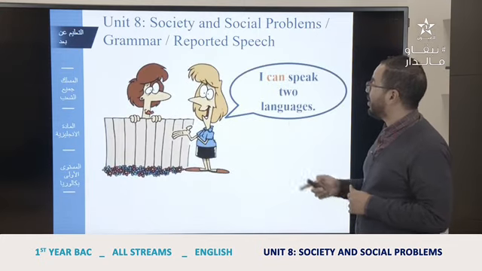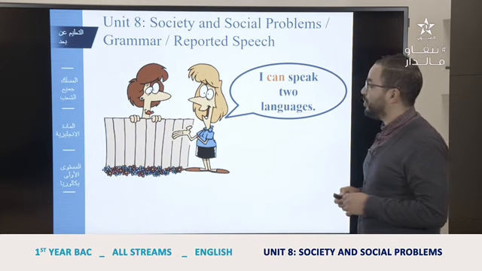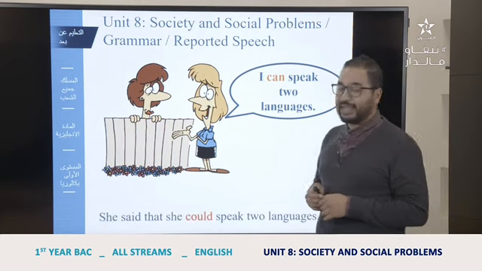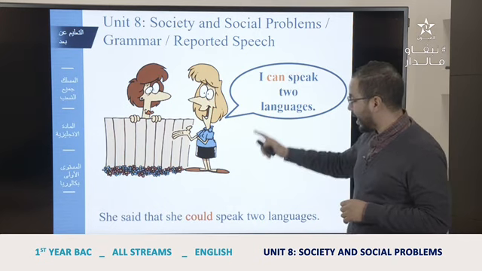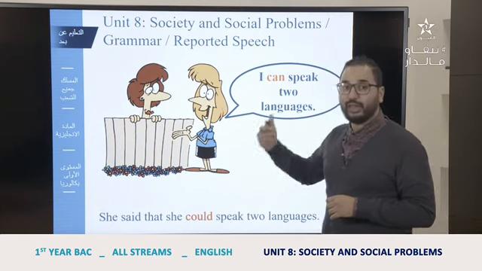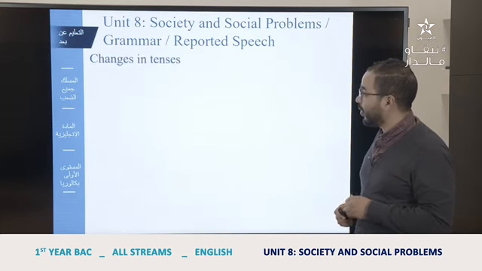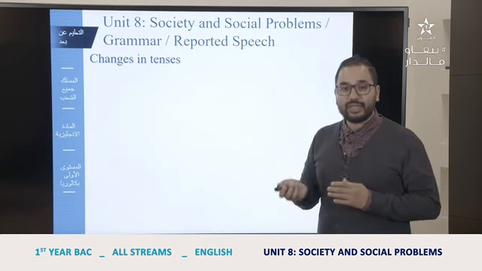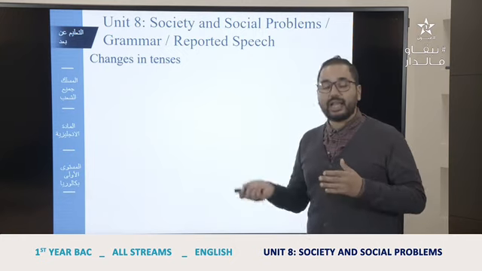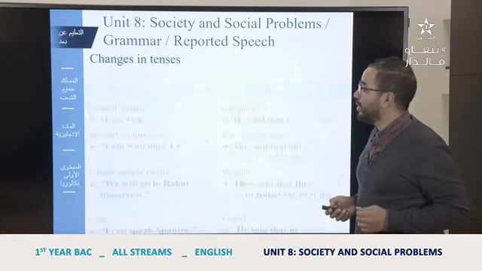Another situation here, another modal verb, "I can speak two languages." So she said that she could speak two languages. Can becomes could, and will becomes would. So as you can see, we change the tenses. The present becomes the past, can becomes could, and will becomes would.